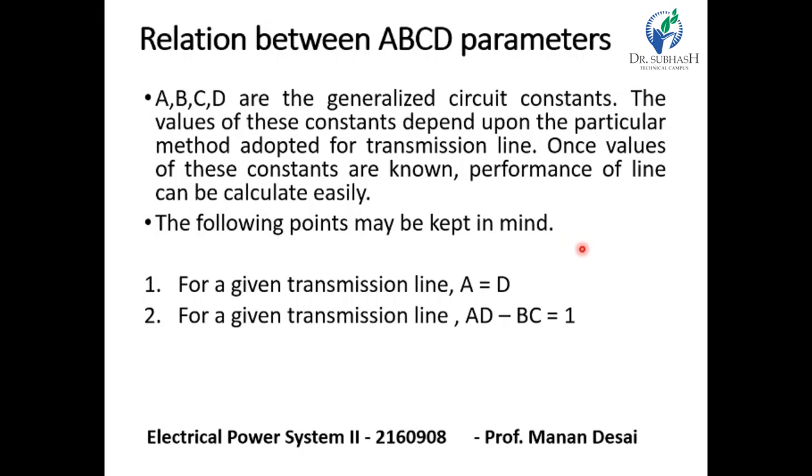So for that reason, the following points may be kept in mind. The first point is, for any given transmission line, the parameter A and the parameter D are equal. A is equal to D. And for satisfactory calculation, the second condition is AD minus BC is equal to 1.